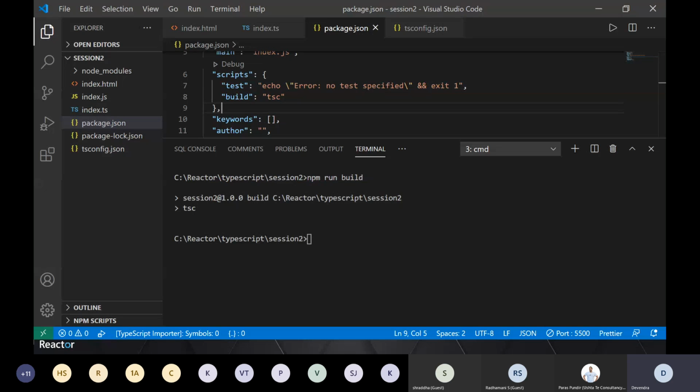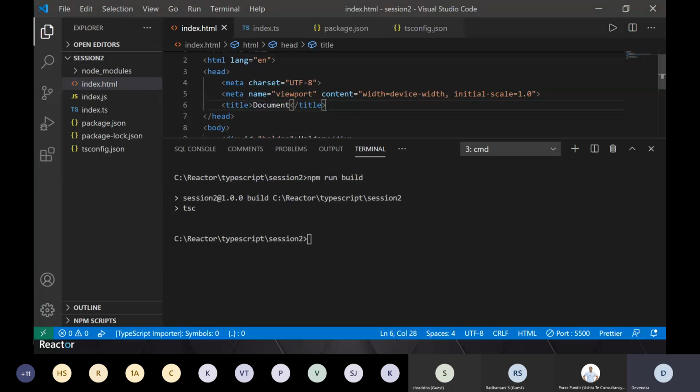I will jump to two small things. I'll probably take 5 to 10 more minutes, and sorry for that. I understand it's already 8 p.m. But these are a few important things which I want to show. Right, so let's say you have a project where you are using some existing libraries.